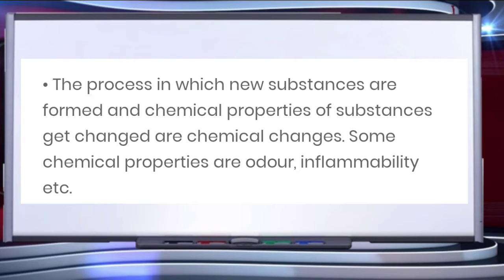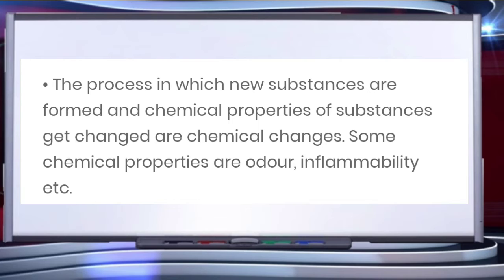Now what are chemical changes? Those changes in which new substances are formed are known as chemical changes. In a chemical change, the original substances involved lose their identity and get converted into new substances. The new substances thus obtained cannot be converted back into original substances by any physical process. Hence, we can say chemical changes are permanent and are thus irreversible.